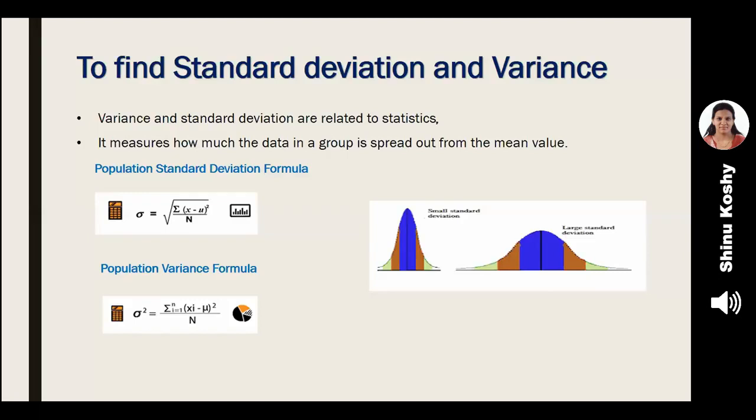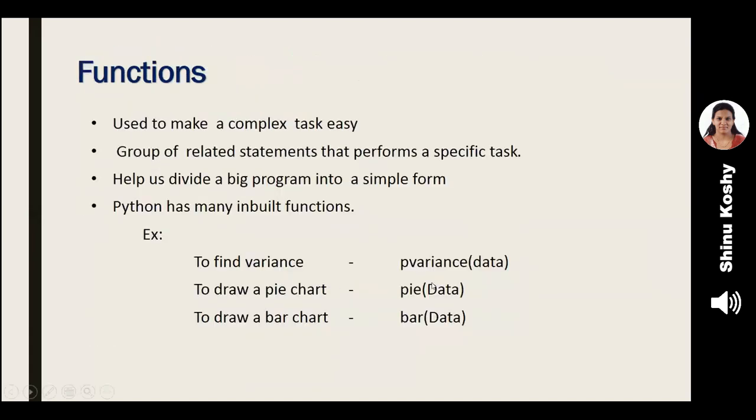So the formulas are given here. We are using population standard deviation and population variance. We also can use the sample standard deviation formula and sample variance formula. Both are similar. Now, the population standard deviation formula is given, but we don't have to worry about this. Why? We are going to use functions. So let us see what is the function for standard deviation and variance.